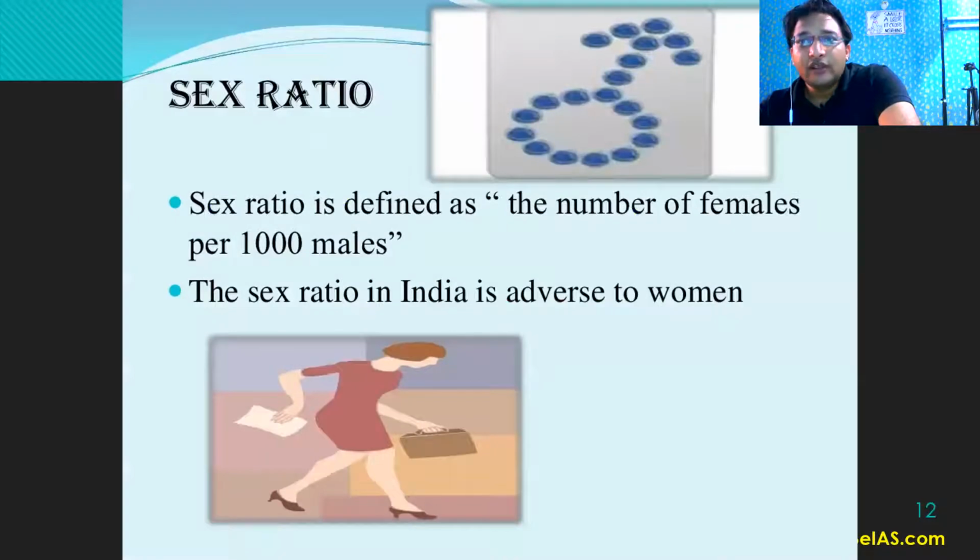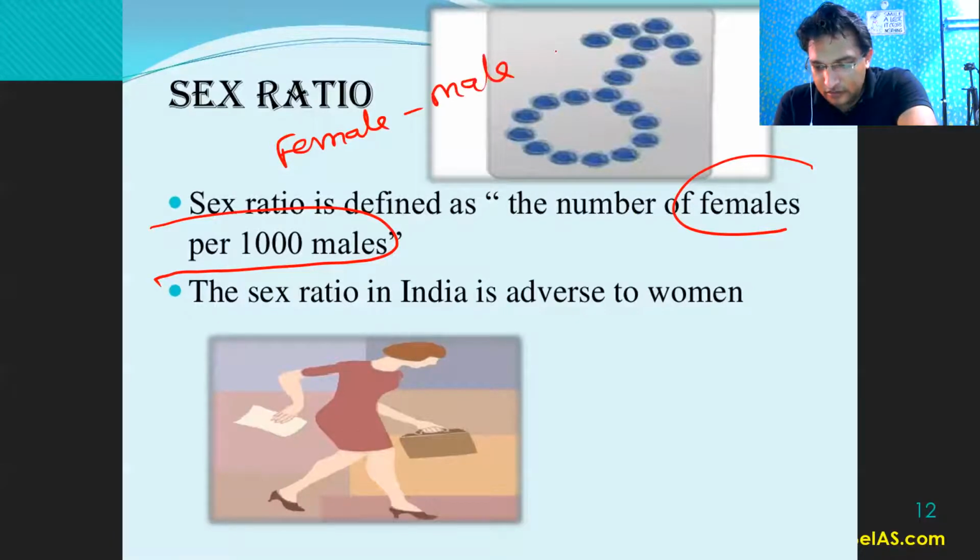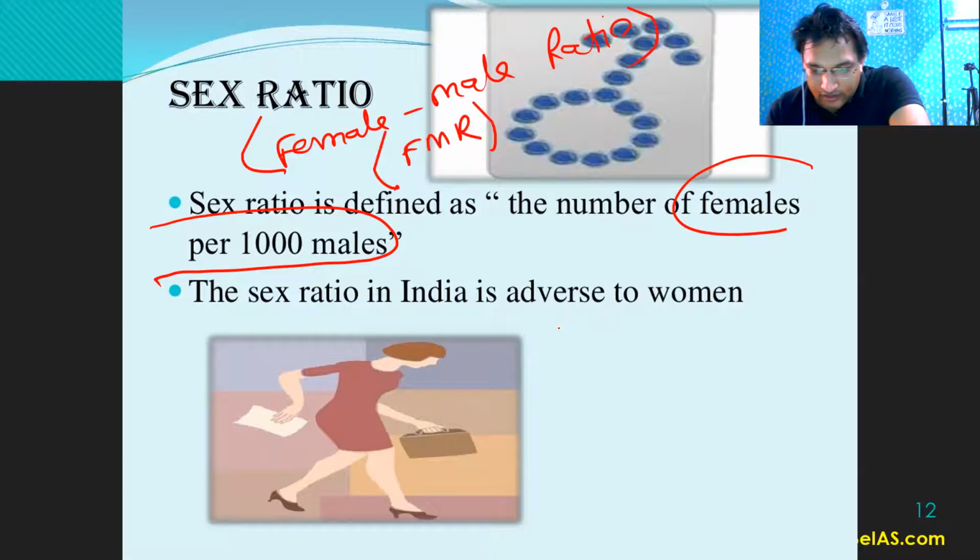Sex ratio is defined as the number of females per 1000 males, right? Or this is also called the female male ratio, or FMR, right? There is one more term, child sex ratio.